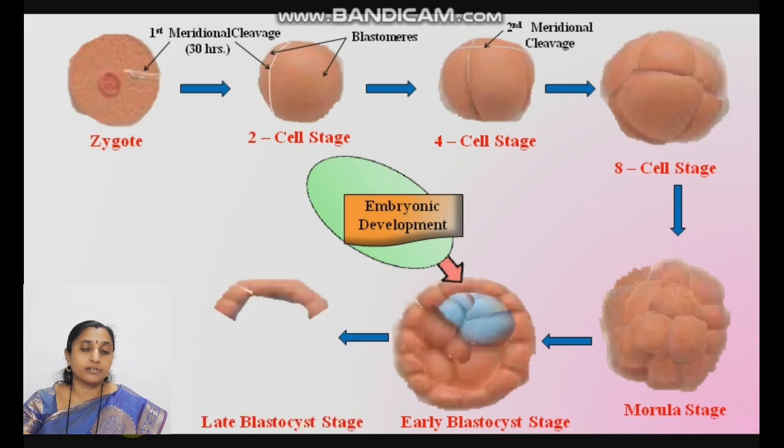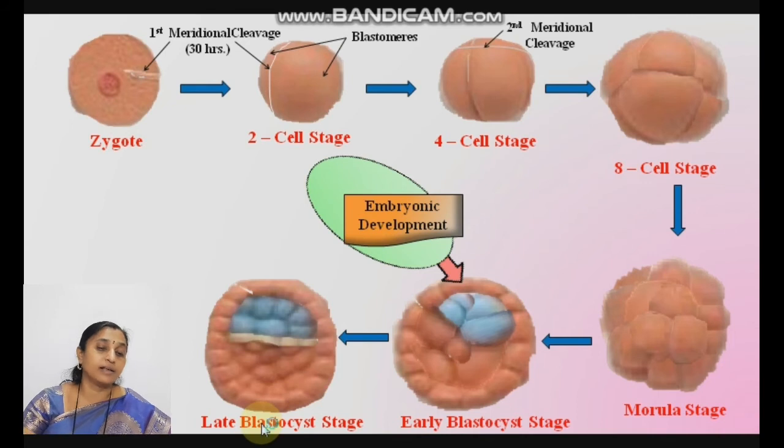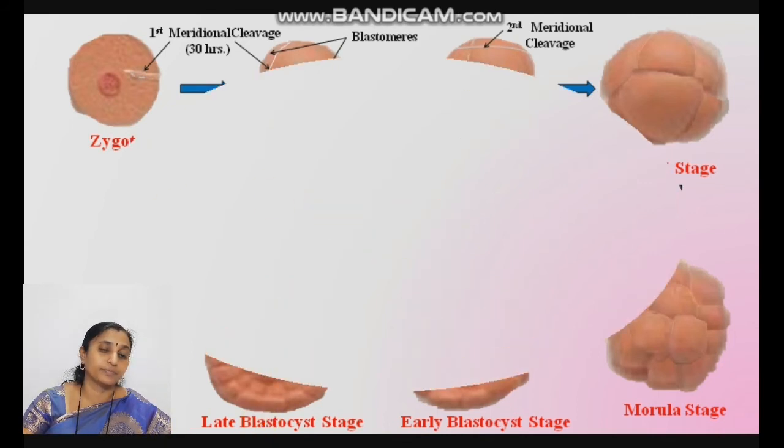Early blastocyst stage is converted into late blastocyst stage. In this stage, a cavity is created, that is known as blastocyst cavity, in which the uterine milk, glycogen-rich fluid, gets absorbed. Up to this is the blastulation process. This is all about the blastulation from zygote up to the late blastocyst stage, that is known as blastulation. After blastulation, formation of gastrula, that is gastrulation.